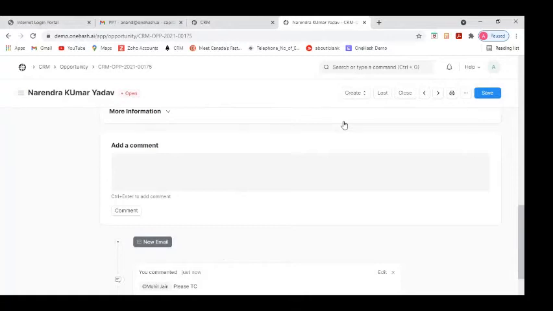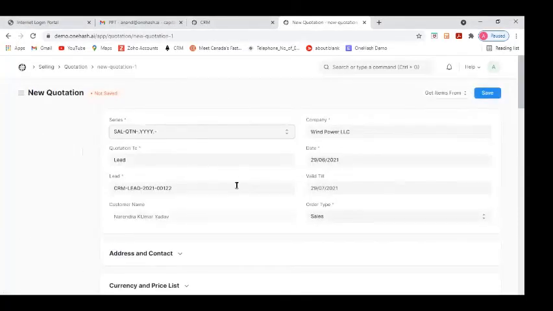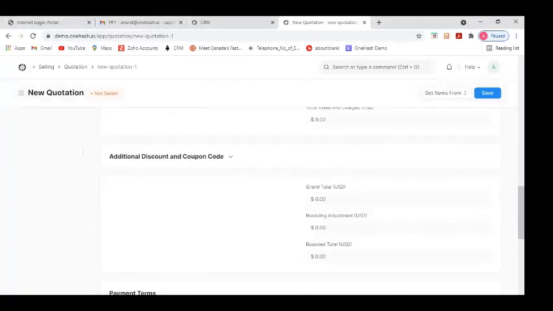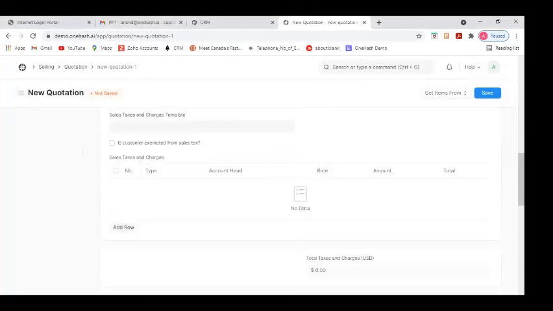Similarly, after creating the opportunity, it will either be lost or closed, or it will be created into a quotation. So you can go to quotation and add all these things over here: the address, contact, currency. And you can write your items, like what all the requirements are. If you are a service based company, you can list down your services needed for this customer. If you are a product based company, you can list your products. So these are the quotations.